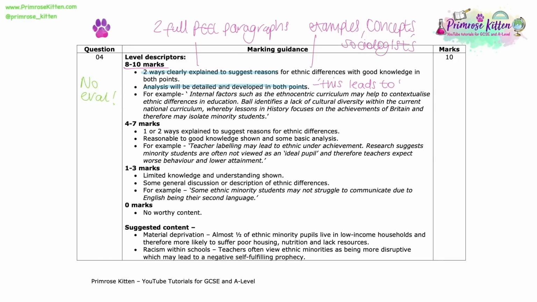Big difference between 4 to 7 marks and 8 to 10 marks then is if your knowledge in both points is either good for 8 to 10 marks or just reasonable in 4 to 7 marks, and if you are able to apply that for 2 ways, or maybe you are just able to explain 1 way in some detail. If you were really struggling for time in the exam and you had 2 ways but you were not able to explain them in enough detail, please do still apply them, do write them down, because just writing down your 2 ways with even a few sentences of description or explanation means that you can get into that 4 to 7 mark band criteria. Let's have a look at a top band example now.